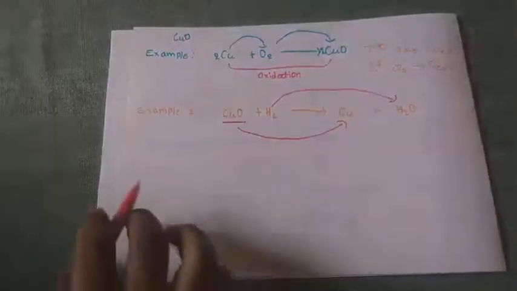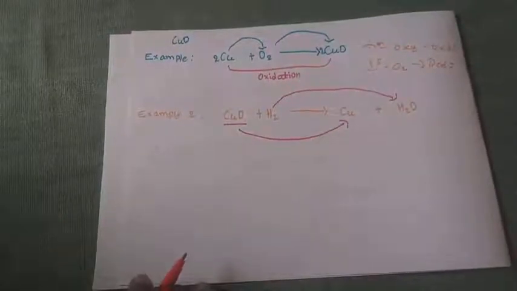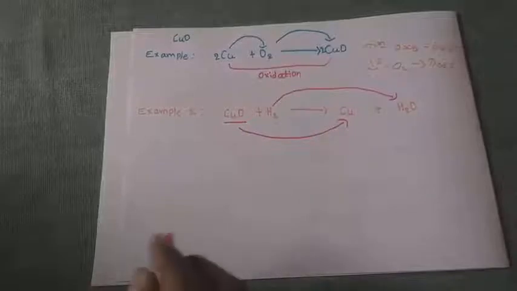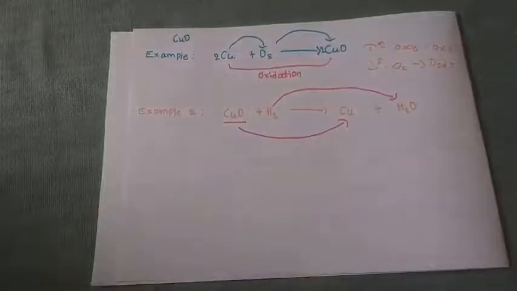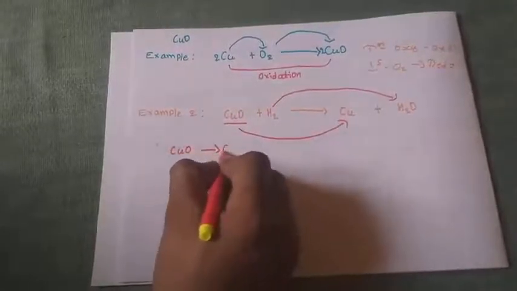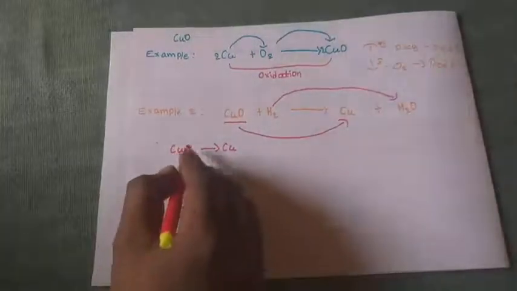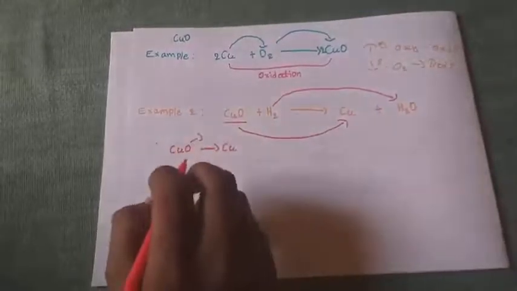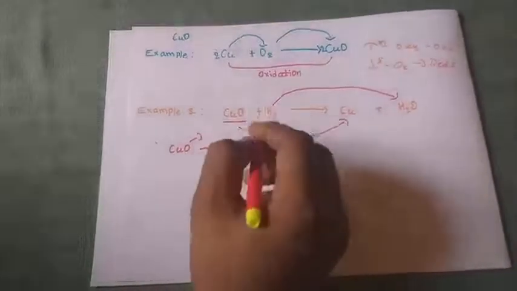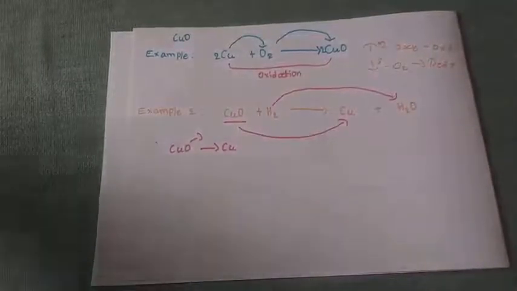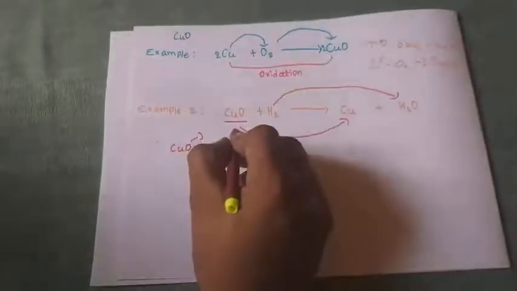Now consider which one is gaining the oxygen and which one is losing the oxygen. Now tell me which one is getting oxidized and which one is getting reduced, or which is under oxidation and which is under reduction. Consider CuO, copper oxide, it converts to copper. How does it convert to copper? By losing its oxygen. Then losing of oxygen is what? The losing of oxygen is nothing but reduction. Yes or no?